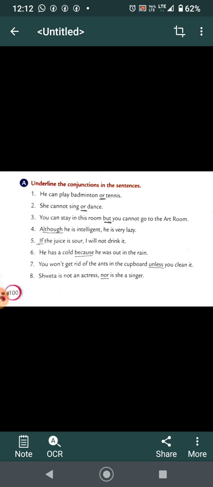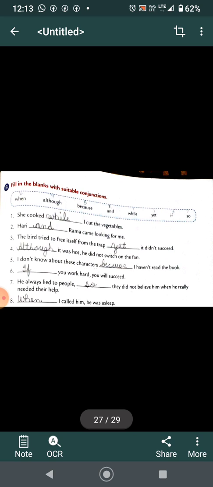He has a cold because he was out in the rain. Because shows reason. You won't get rid of the ants in the cupboard unless you clean it. Shweta is not an actress, nor is she a singer. Now let's do exercise B. Fill in the blanks with suitable conjunctions.